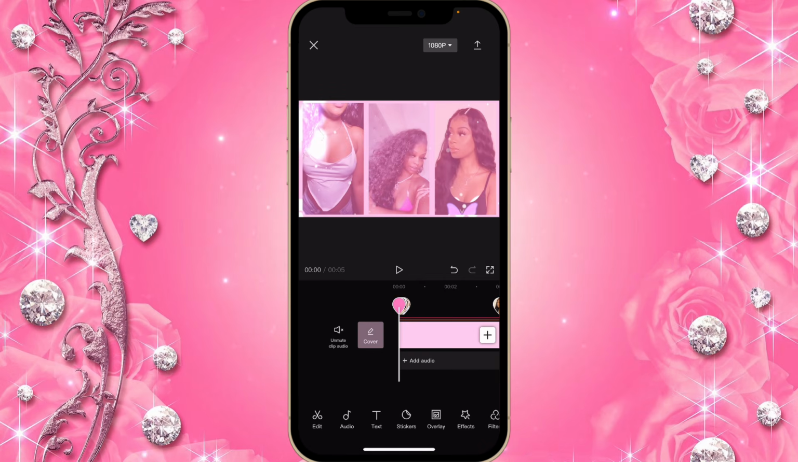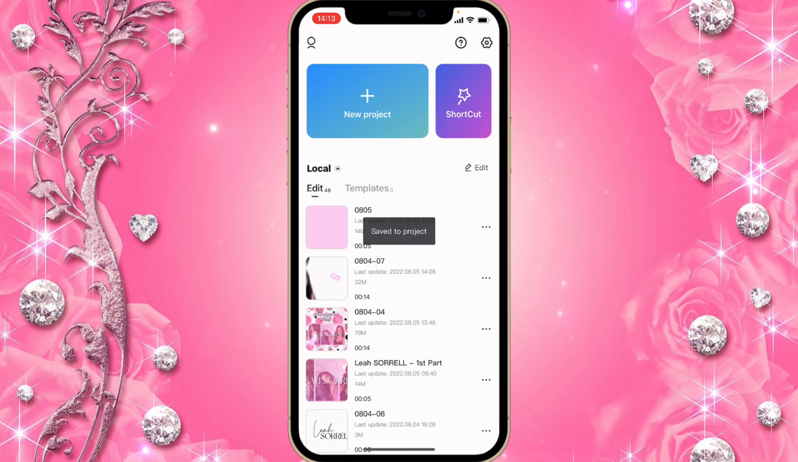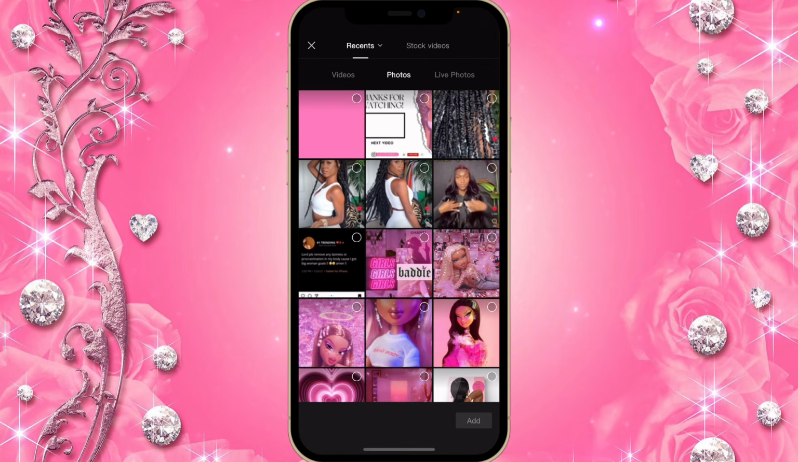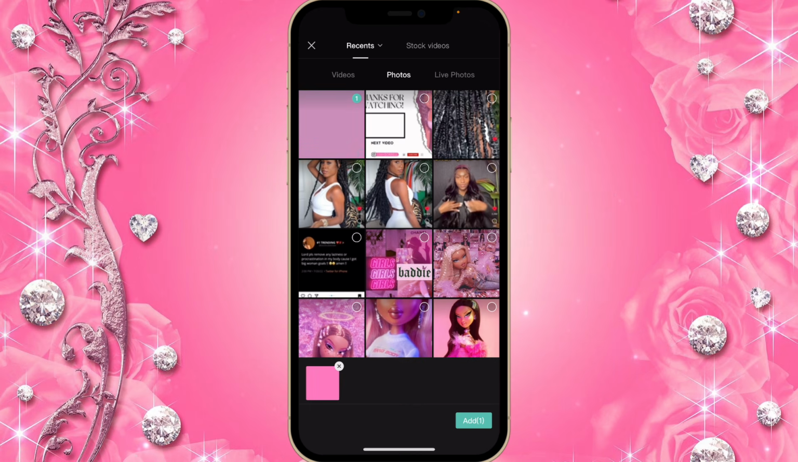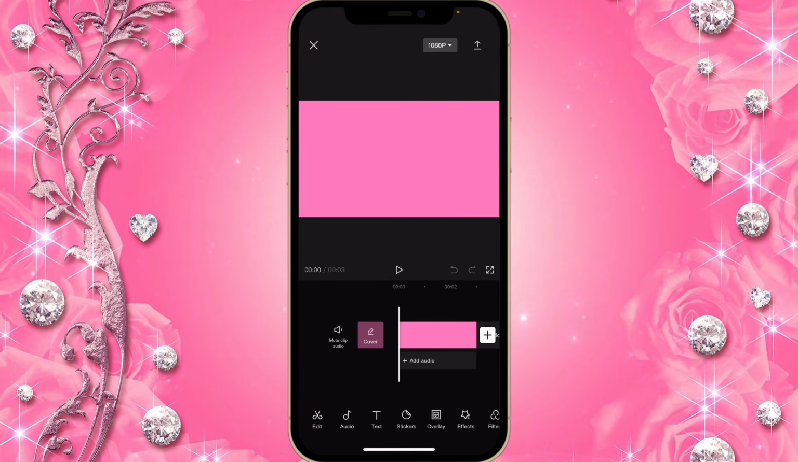So now we're going to move on to the second section. So now for the second section, you're going to click on new project. You're going to upload the picture that you saved from Phonto. Then now you're going to go to your Instagram profile page and you're going to screen record it while scrolling down. And then once you finish screen recording it, you're going to come back to Capcut.